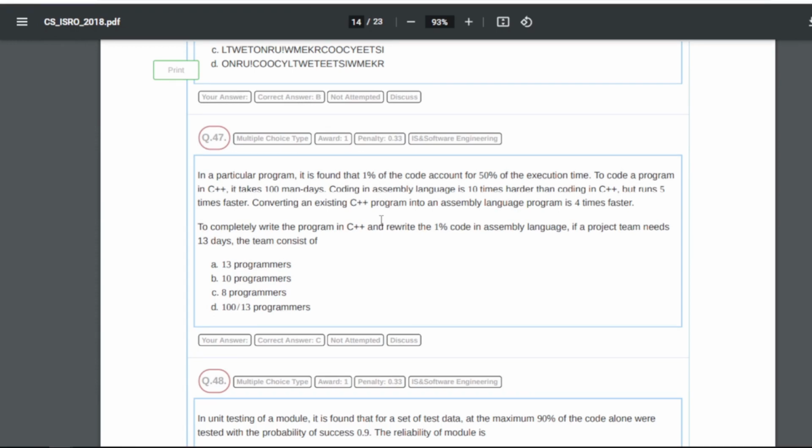47 is, in a particular program it is found that 1% of the code accounts for 50% of the execution time. To code a program in C++, it takes 100 man days, right? Coding in assembly language is 10 times harder than coding in C++, but runs 5 times faster. Converting an existing C++ program into an assembly language program is 4 times faster. Now to completely write the program in C++ and rewrite the 1% code in assembly language, if a project team needs 13 days, the team consists of what? So here our answer will be C, that is 8 programmers.